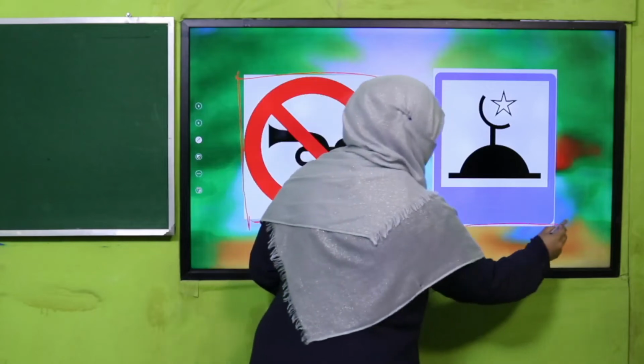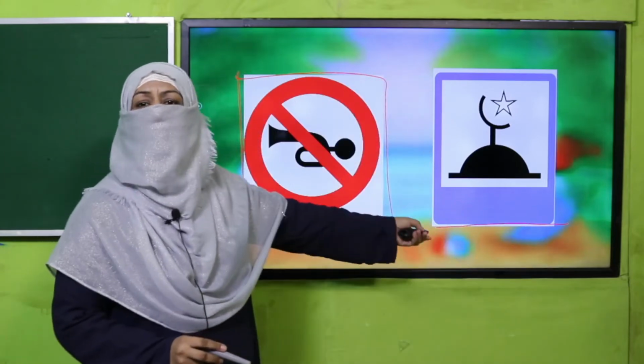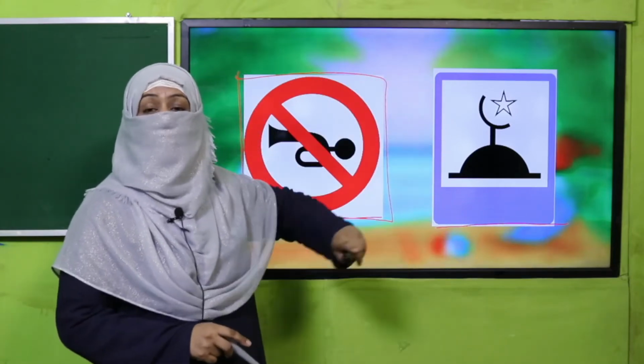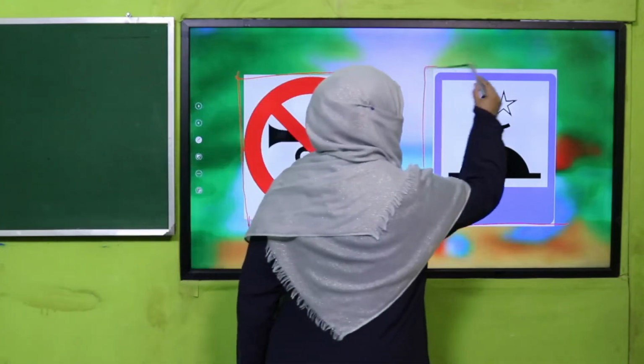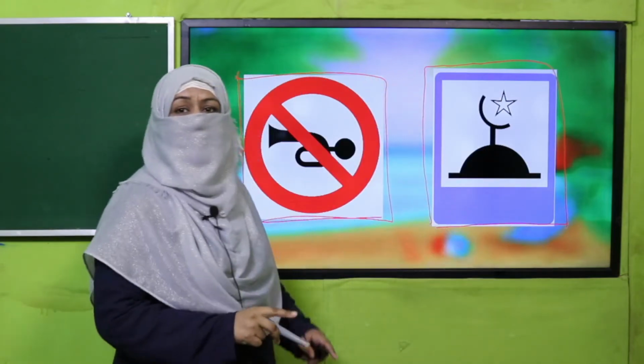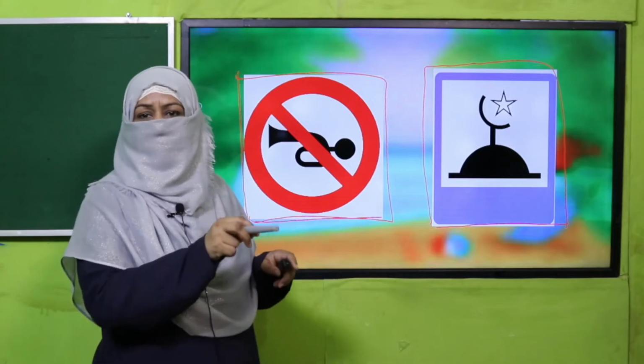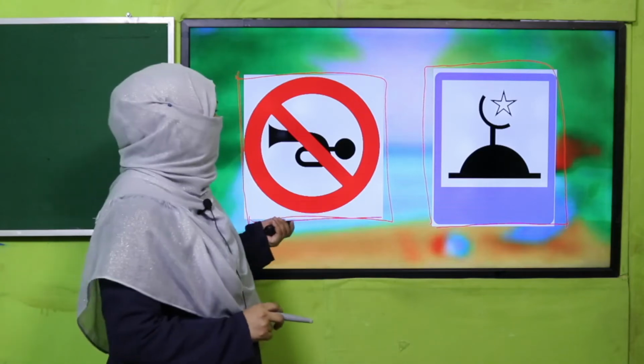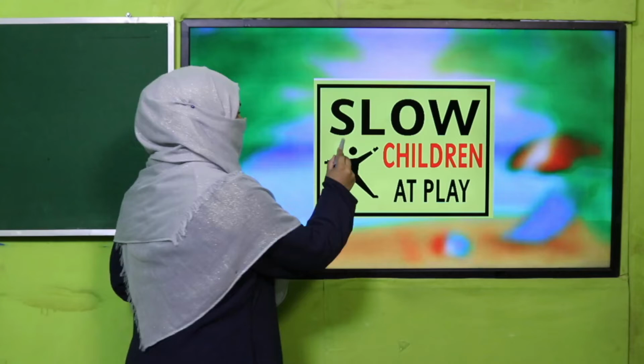This is a sign for a masjid. So if you want to find out where the masjid is, this sign can show. Even if this sign is on a map, it means it is showing that at this place a masjid is located, right? Slow.